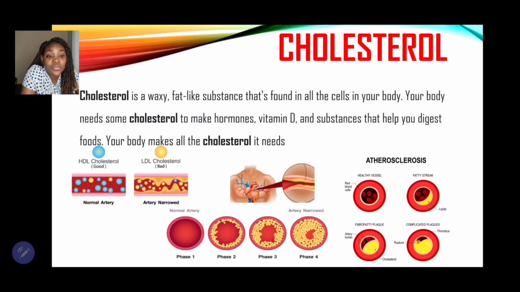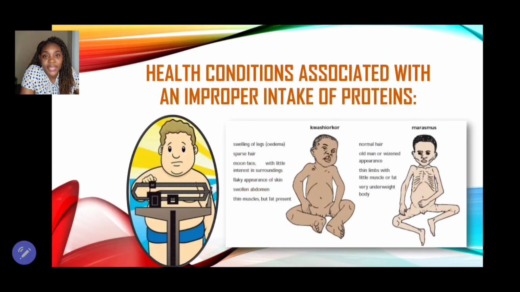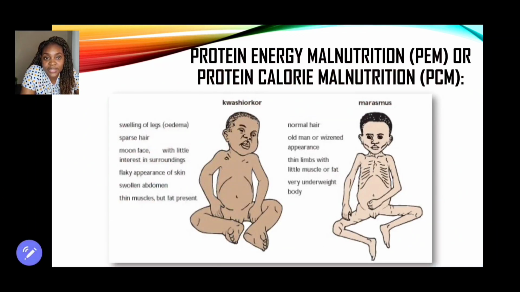Eventually, persons who have high cholesterol, it will start to build up and form a sticky plaque inside the wall of the arteries that the blood will have to force itself to go through, which develops hypertension. And in severe cases, when there's a total blockage or the plaque ruptures, then persons may have a heart attack or a stroke.